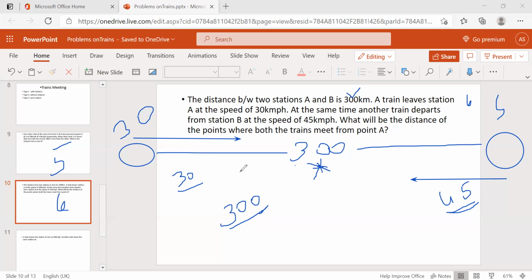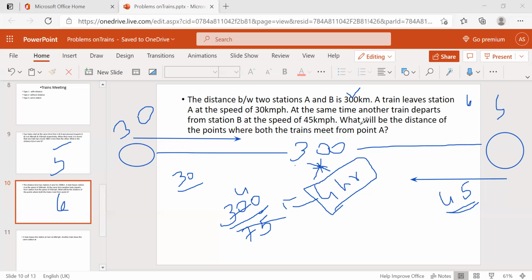Opposite direction, right? Relative speed is nothing but both 30 plus 45, 75. Now cancel this. 75 ones, 75 fours. So we got time 4 hours. After 4 hours, both trains are going to meet.